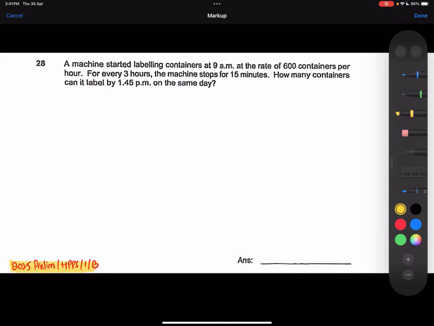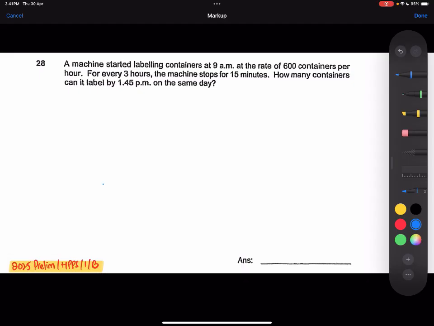2025 Prelim Henry Park Primary School Paper 1 Booklet B, Question 28. A machine started labeling containers at 9 a.m. at the rate of 600 containers per hour. Every 3 hours, the machine stopped for 15 minutes. How many containers can it label by 1:45 p.m.